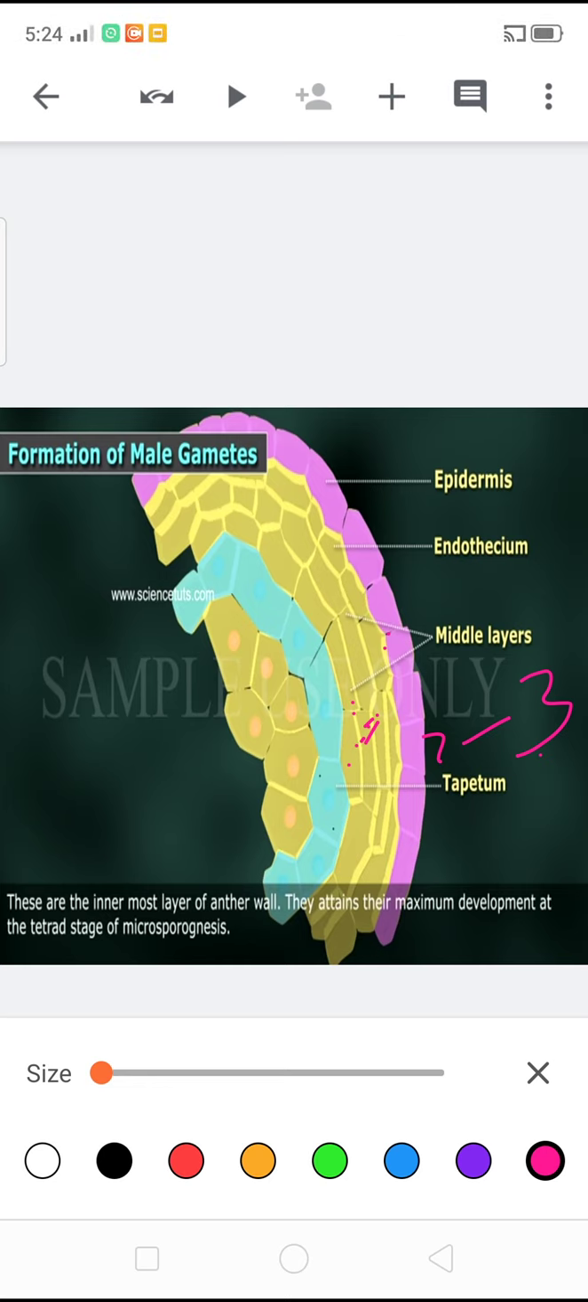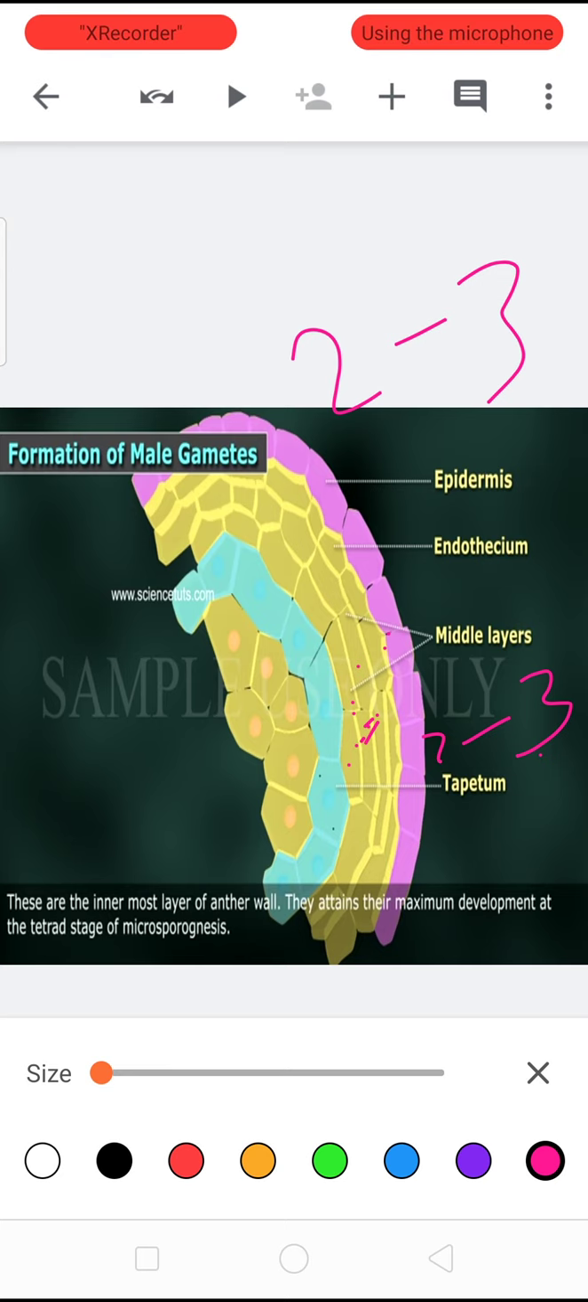Beneath the endothelium, middle layers are present. It contains 2 to 3 layers. The cells of the middle layers are filled with starch grains.